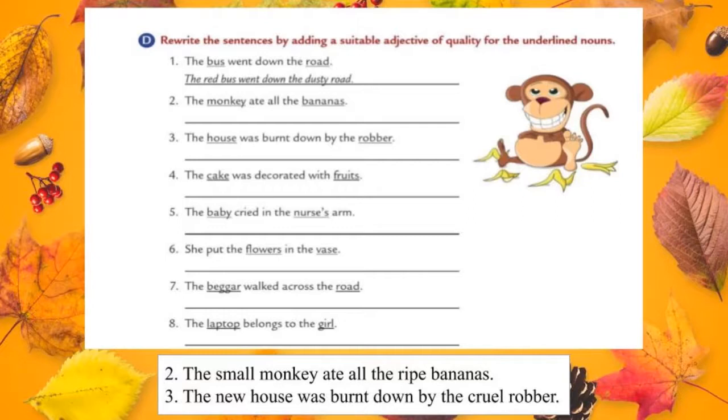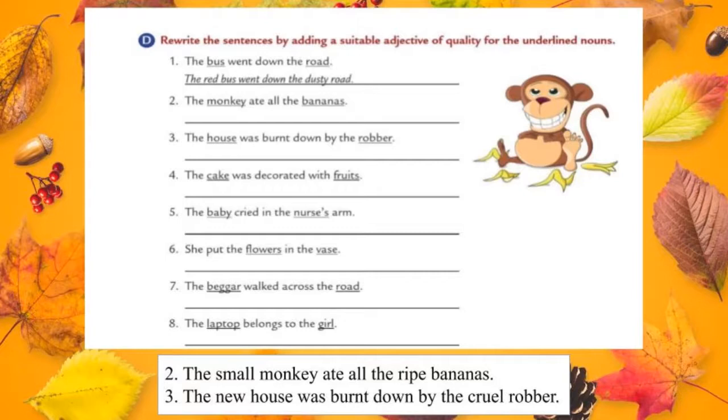The bus went down the road. This is the first one. How many nouns are there? 2 nouns. One is bus and another one is road. Now we should add adjectives to those nouns. So the rewritten sentence is the red bus went down the dusty road. So how did they describe the bus and the road? Red bus, it shows the color of the bus. And then dusty road, it described the road as dusty. So the rewritten sentence is the red bus went down the dusty road.